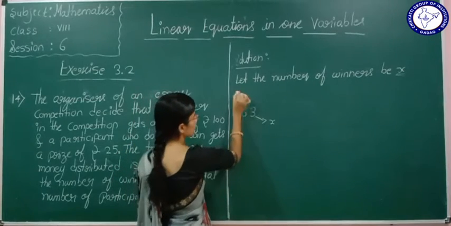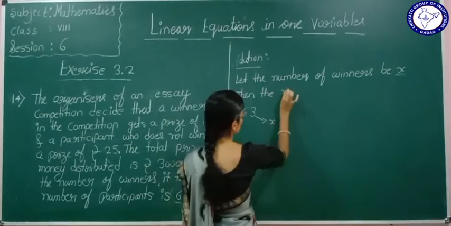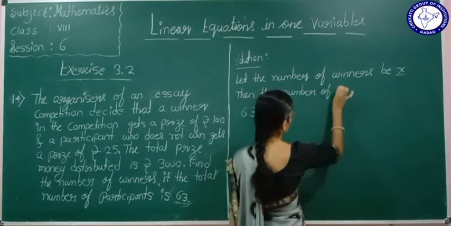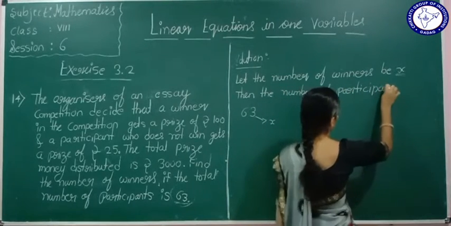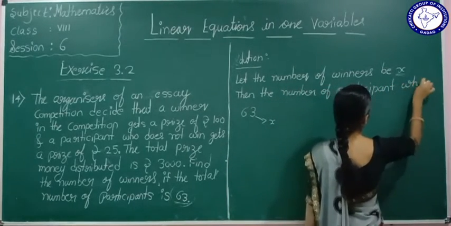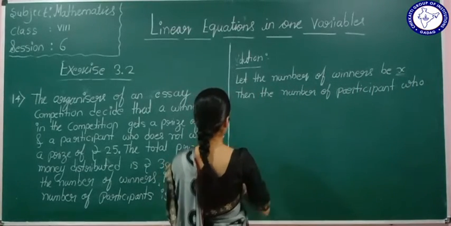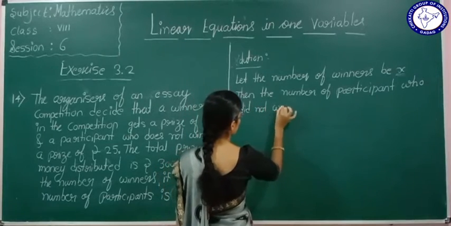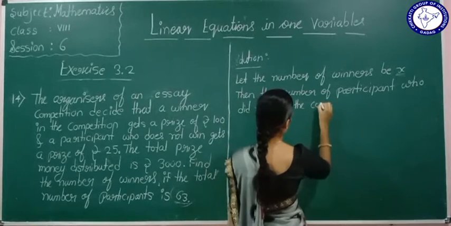Then from this what we can tell, the number of participants who did not win the competition is how many students?